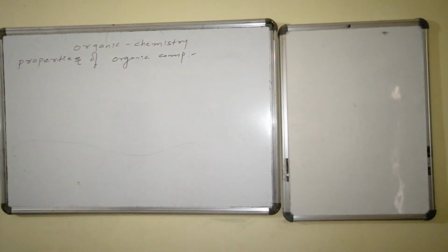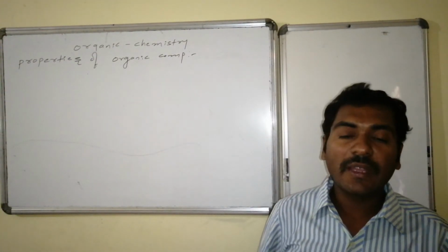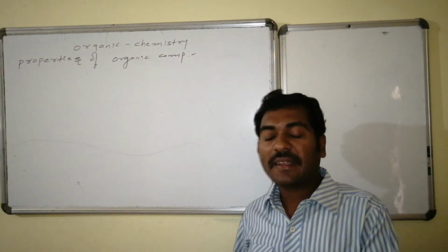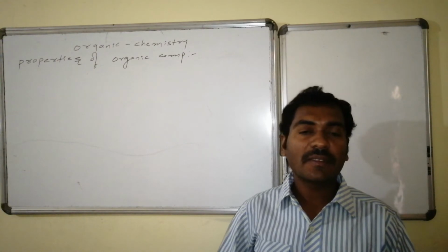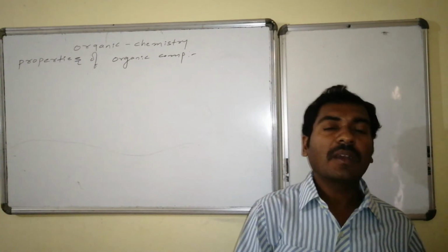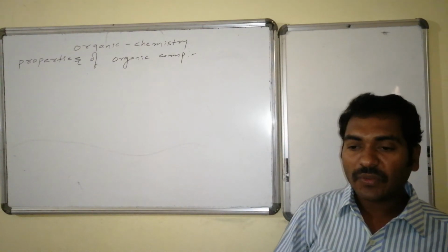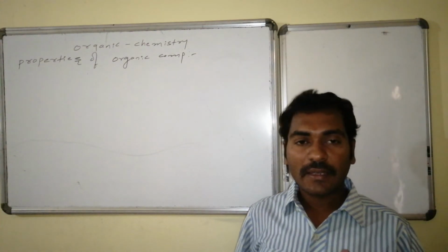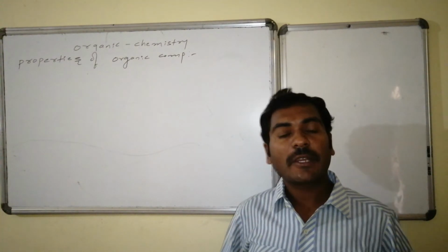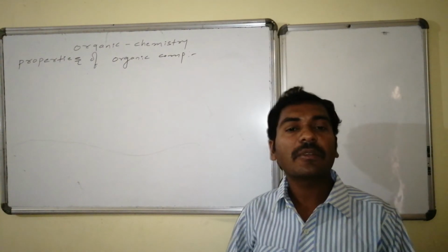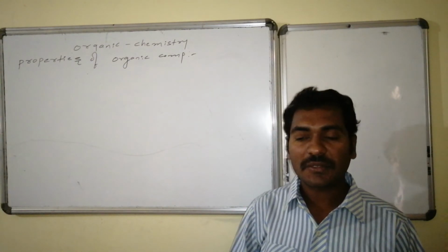Let us go to the next part, that is properties of organic compounds. We feel organic compounds are a special case due to their majority. Then what are the properties, in which way are they different from the other compound properties present in the chemistry literature? Before going to that, we should be very clear about the type of bond, the type of interaction that exists between the carbon and the other atoms and the carbon atoms also.